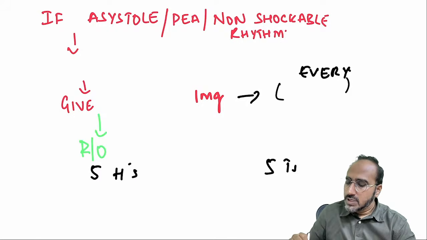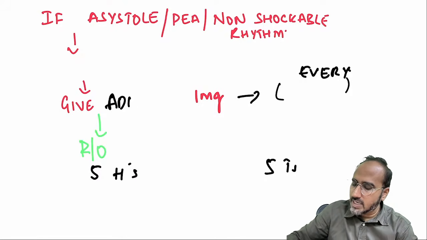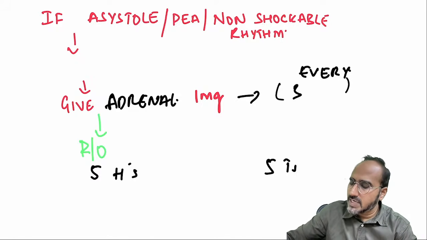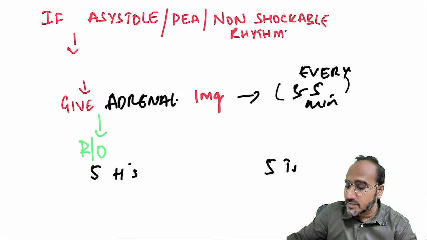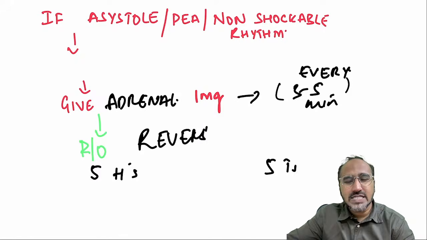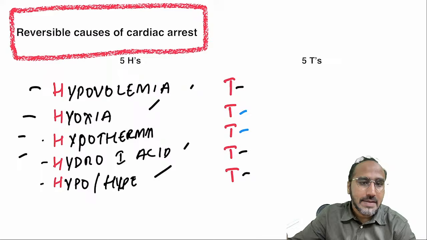Right. So I told you, if the patient is having asystole, you have to give adrenaline to the patient, 1 milligram, which has to be repeated every 3 to 5 minutes. And then you have to rule out 5 H's and 5 T's. 5 H's and 5 T's are nothing but what? These are reversible causes of cardiac arrest. What are the 5 H's? Hypoxia, hypothermia, okay? Hypokalemia, hypovolemia, hydrogen ion acidosis, and hypo and hyperkalemia.